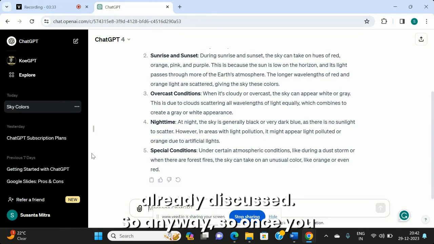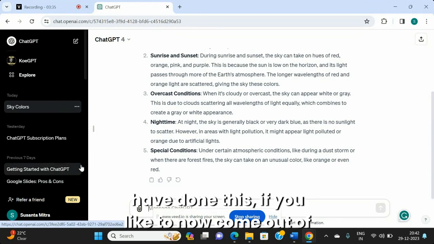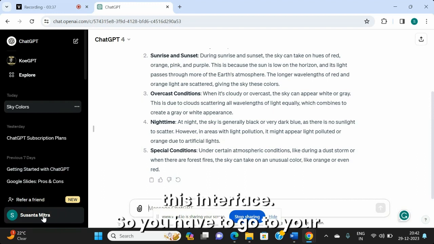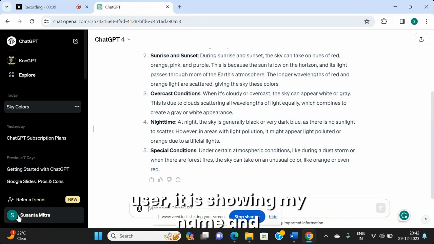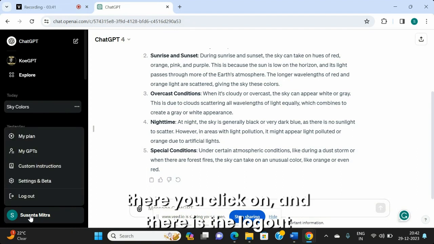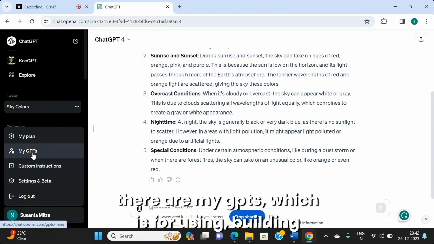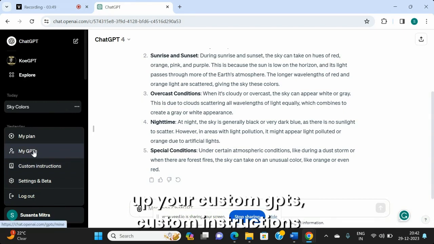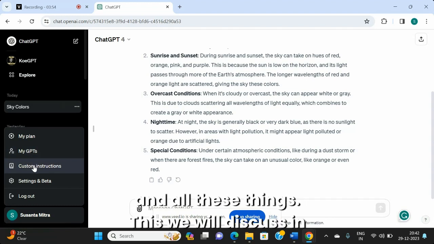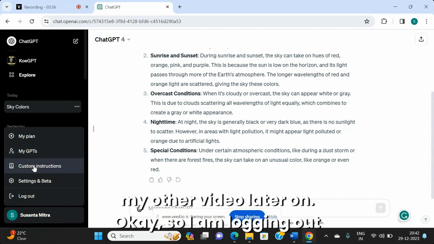Anyway, once you have done this, if you would like to come out of this interface, you have to go to your user. It is showing my name, and there you click and there is the logout option to come out. And also we find that there are My GPTs, which is for building your custom GPTs, custom instructions and all these things. This we will discuss in my other video later on.